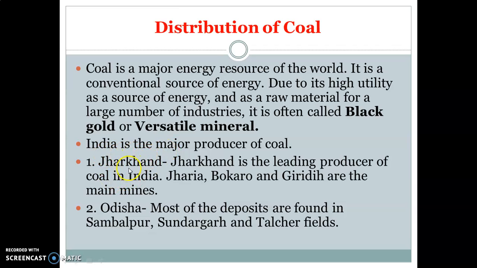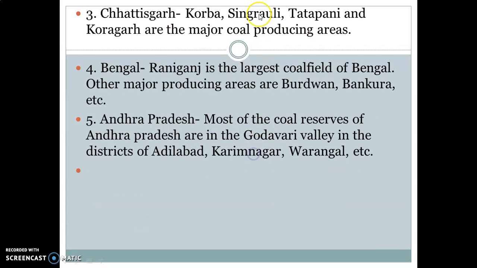Distribution. Jharkhand is the leading producer of coal in India. Jharia is the oldest coal field in Jharkhand. Other important coal fields of Jharkhand are Bokaro and Giridih. Next, Odisha is considered the leading producer of coal after Jharkhand, and major producing areas are Sambalpur, Sundargarh and Talcher coalfield. Next is Chhattisgarh, and major coal producing areas of Chhattisgarh are Korba, Singrauli, Tatapani and Koragarh.